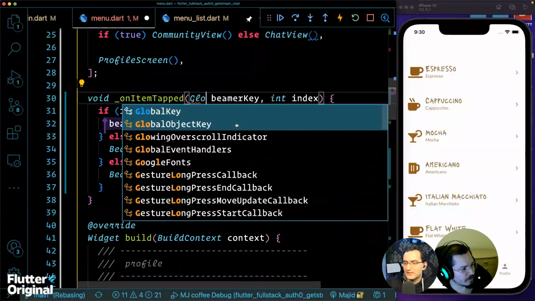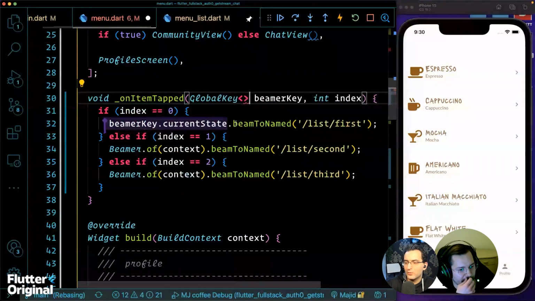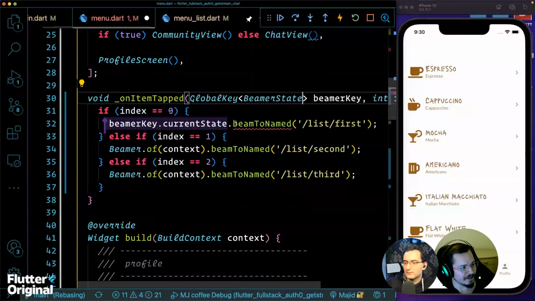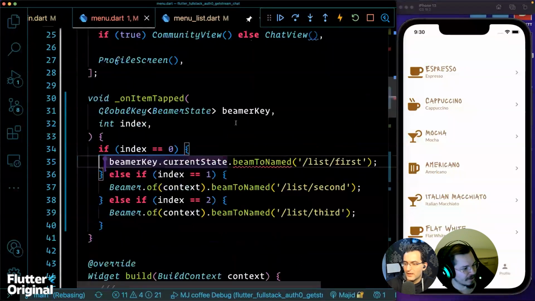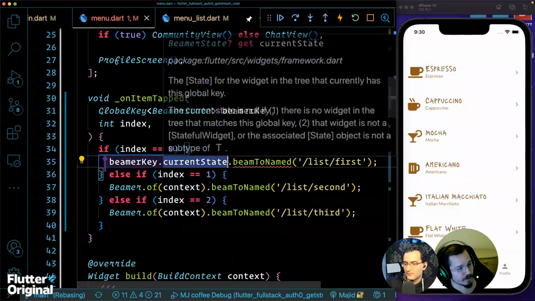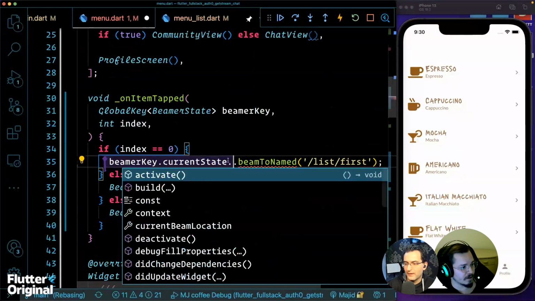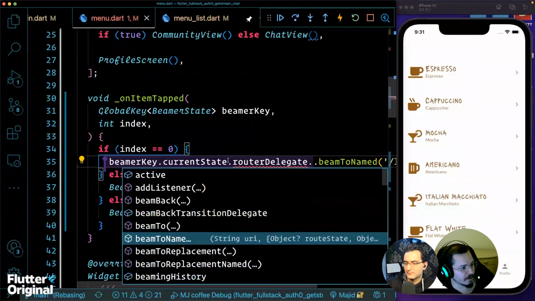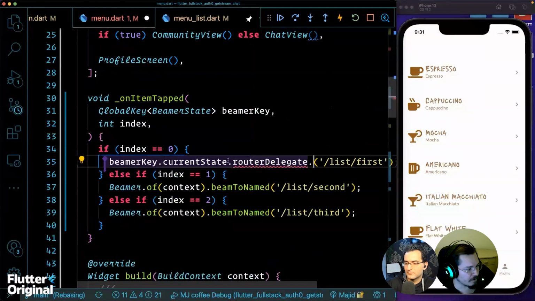Let's wait a minute. This is a global. Yeah, this is global key of beamer state. I didn't put the correct one. I was just thinking, okay, then I have current state, which is working. Yeah, current state, and then in the current state we have router delegate. And this is our router delegate that we defined that contains all of the routing information.